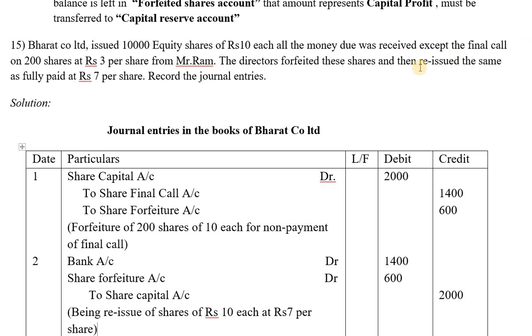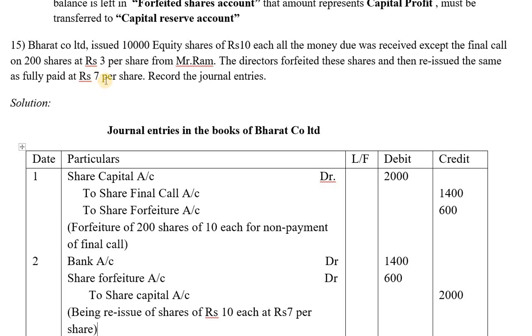Next, after forfeiting, that is cancelling the subscription for Mr. Ram, they reissued these 200 shares at what value? At 7 rupees again. Remember students, they have already collected 7 rupees from him. Now they're cancelling his subscription, since even after the extended time, he didn't come back.